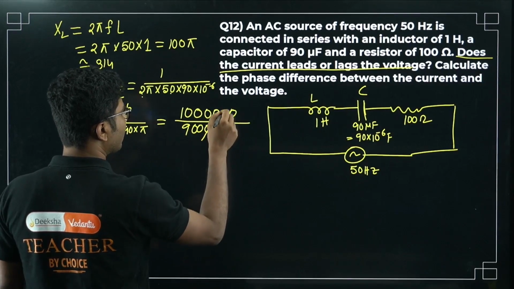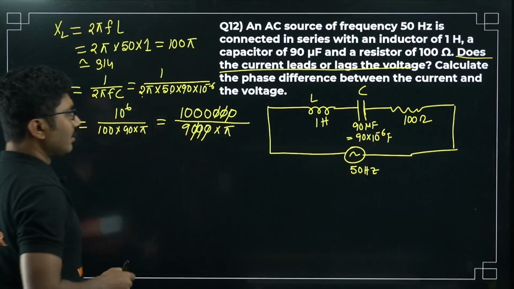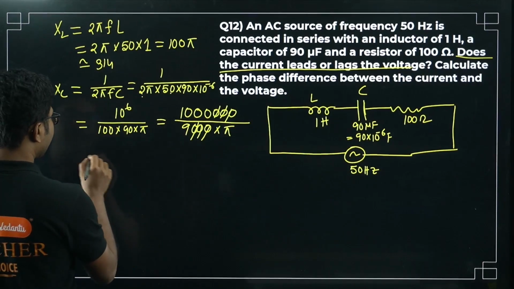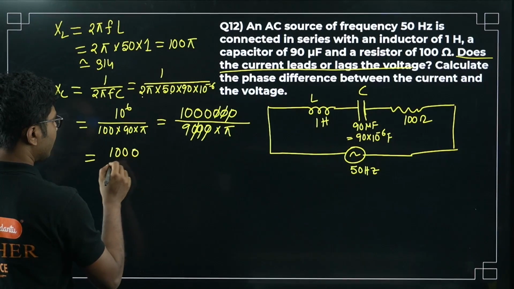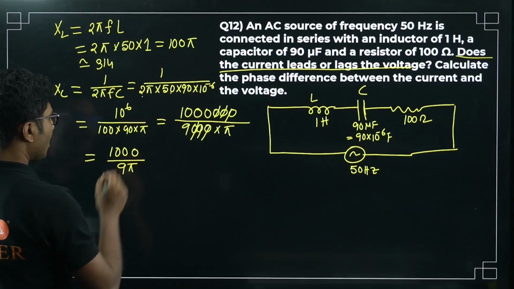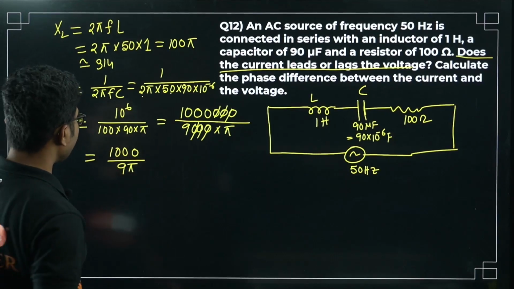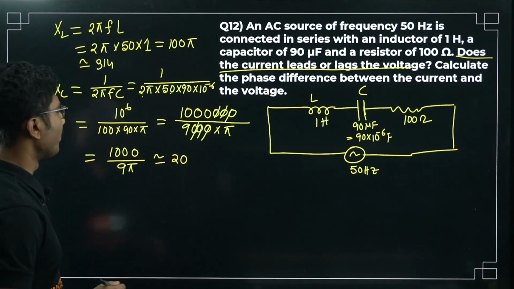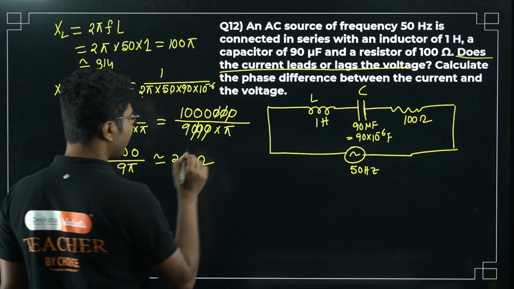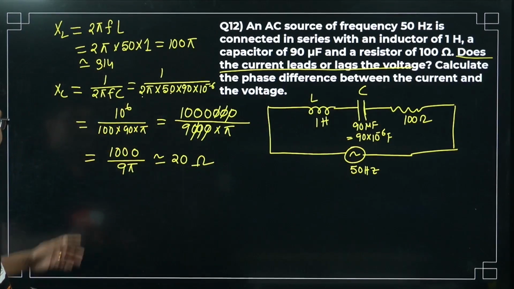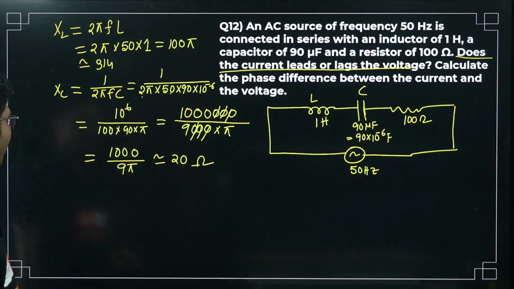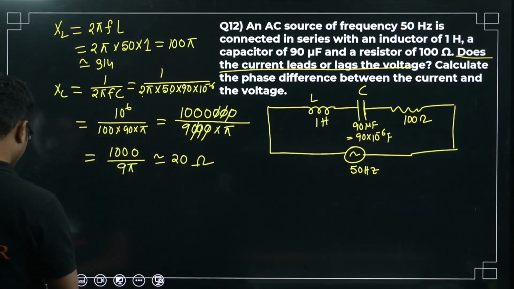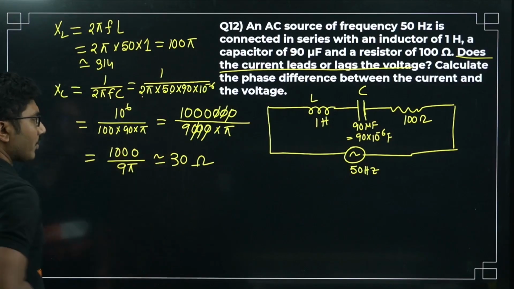So 9000, 1 2 3 4, so 3 zeros cancelled, so we get 1000 divided by 9 pi. Okay, so it will be approximately some 20 ohm. You can calculate the exact values, I don't mind, right? Approximately 20. It will not be 20, it will be approximately around 30. Okay, 30 ohm. You can check it.